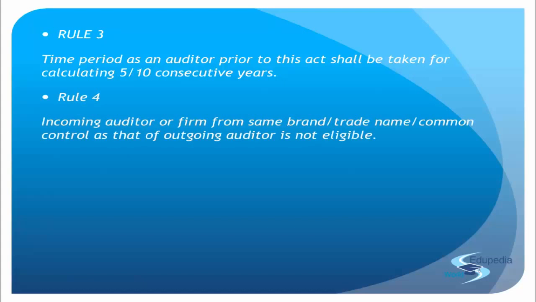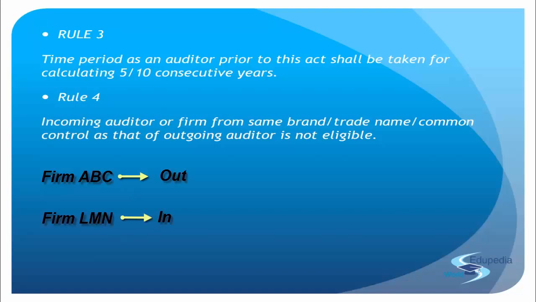Next is rule 4. An incoming auditor or firm from the same brand name or trade name or common control as that of the outgoing auditor is not eligible. When we talk about this, we actually talk about the same network. Let's talk about a firm: there was a firm ABC that is moving out and LMN is coming in.